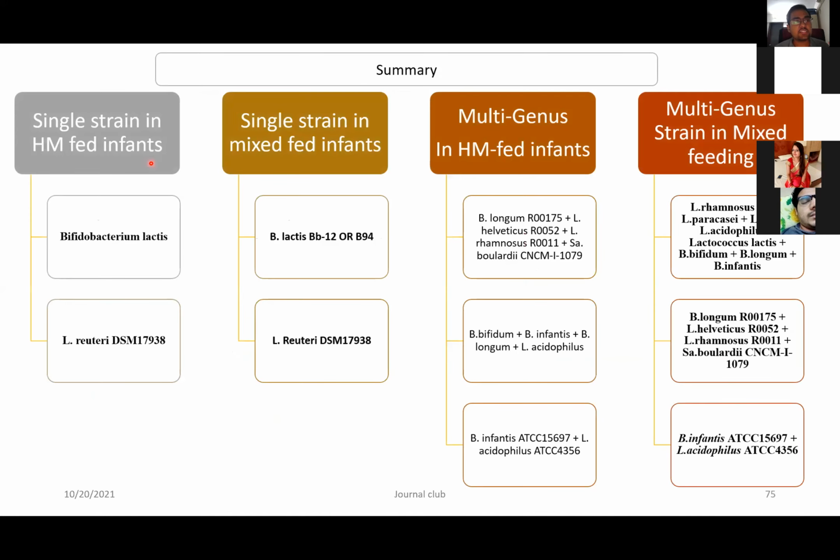In a nutshell, a single strain in human milk fed infants, Bifidobacterium lactis and Lactobacillus reuteri are the best. Again, in mixed fed infants also, Bifidobacterium lactis and Lactobacillus reuteri are best. In multi-genus human milk fed infants, these three combinations are good. Again, they have Bifidobacterium as well as Lactobacillus. These two should be there to say that the probiotic is good. And in multi-genus strain also, these three are the ones which are good.